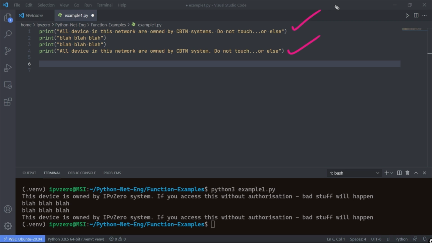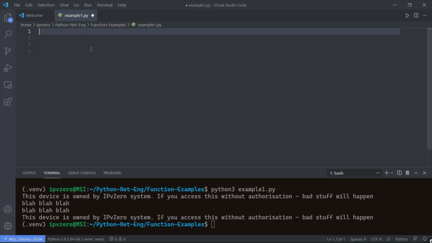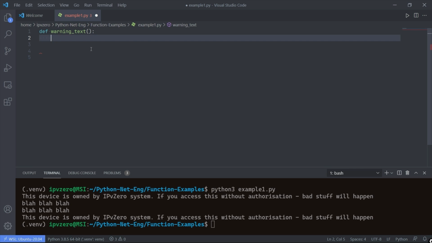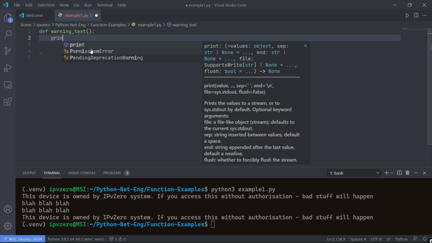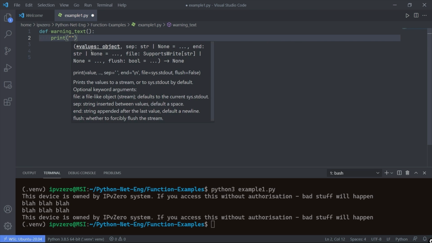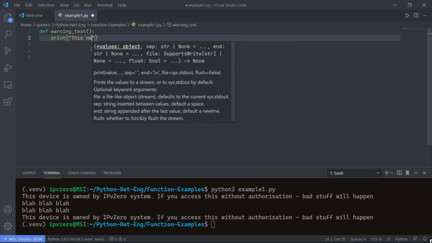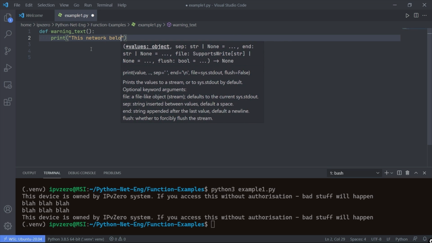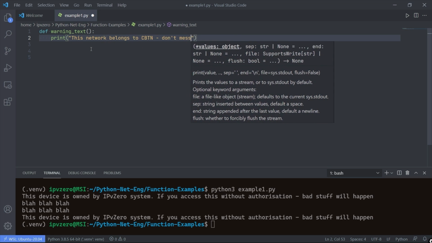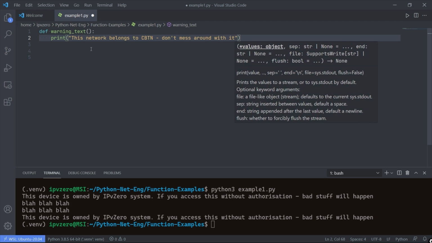Now again, this is a really trivial example, but let me show you how we can solve this type of problem using a function. Okay, so do not worry about the syntax here. We'll definitely go through the details as we go through this skill. What I'm going to do is create a function, and I'm going to call this function warning text, okay? And like I say, a function can literally be any type of code, and all this function is going to do is print out that warning statement. So I can just say something like this: network belongs to CBTN. Don't mess around with it. That's our new warning text.